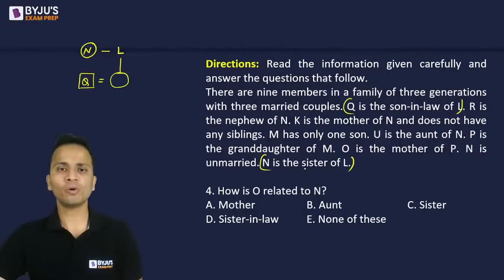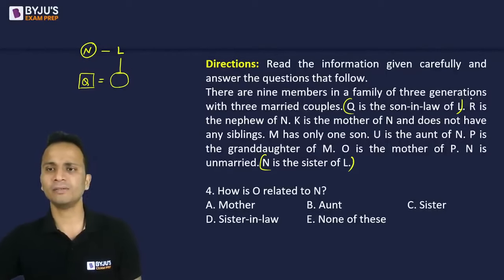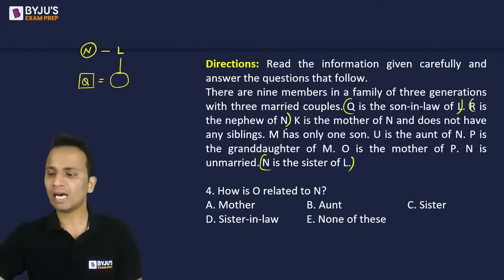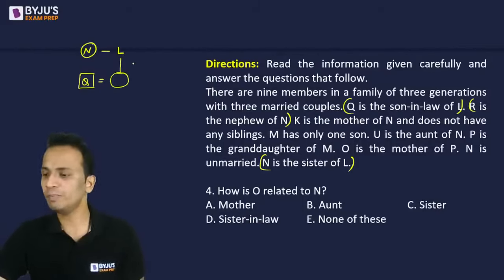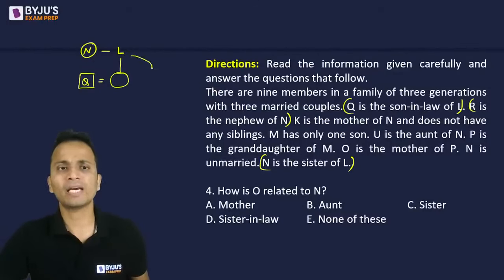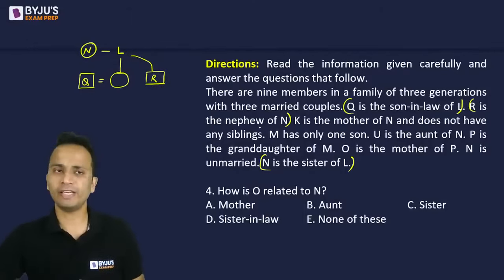अब N इंट्रोड्यूस हो गई है तो आगे हम स्टार्ट कर सकते हैं. R is the nephew of N. R is the nephew of N. So R can be the son of L. R will be the son of L. So L का son कौन हो जाएगा? R. ठीक है. R is the nephew of N. This is done.